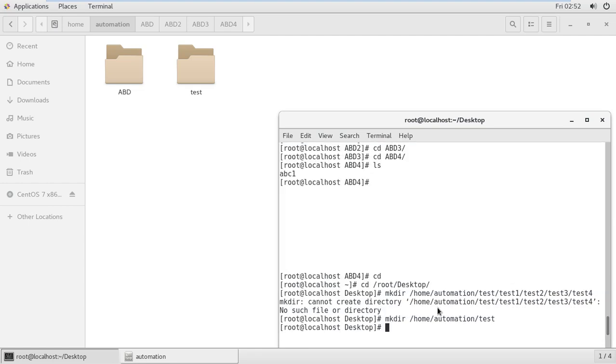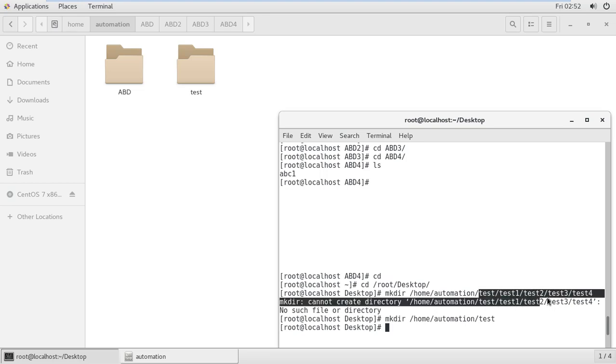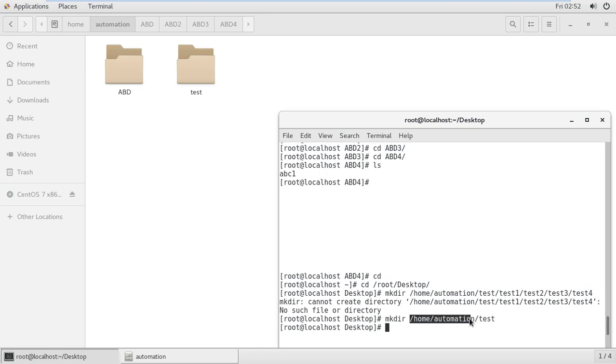Because of this reason: home automation, test and test3, everything is there, but test4 is not there. Test4 will be created, but they are generating the error, no such file or directory. It means something is missing, this directory is not present under the automation. So that's why it's not creating. Same with home automations, it's already there, but I'm just creating a test.